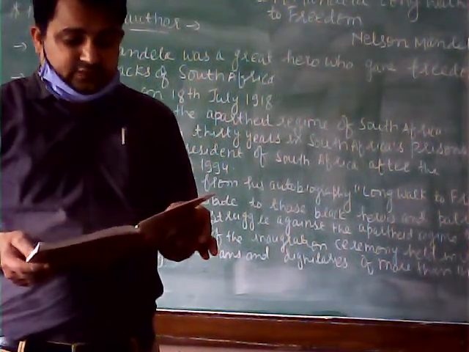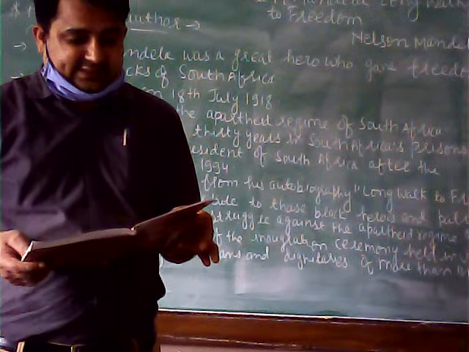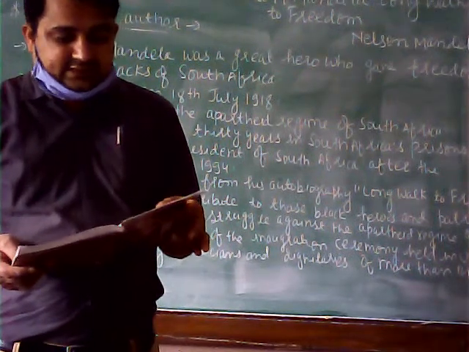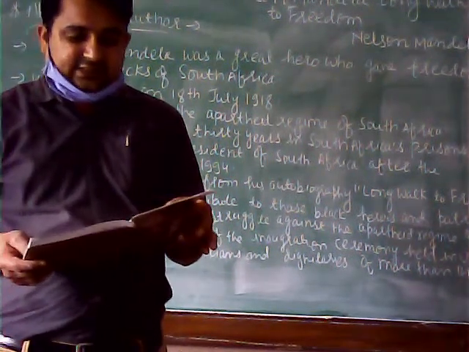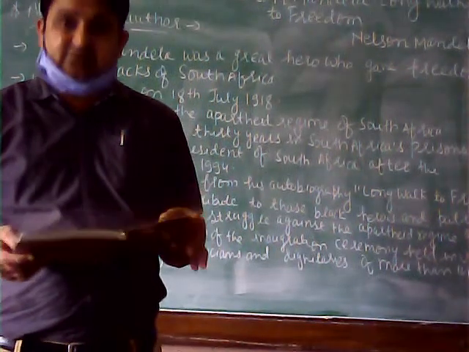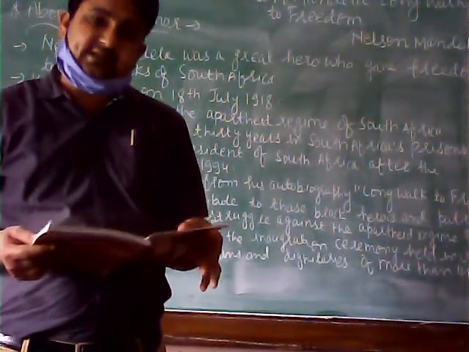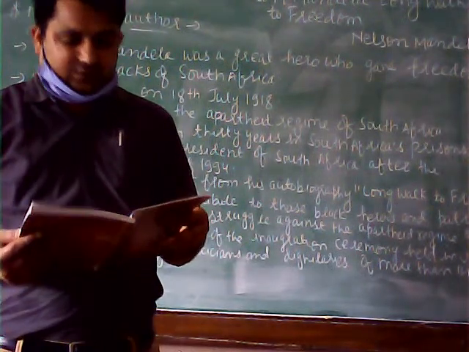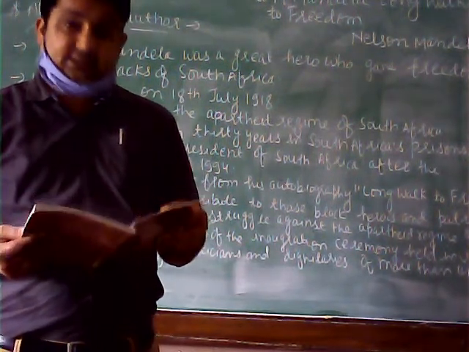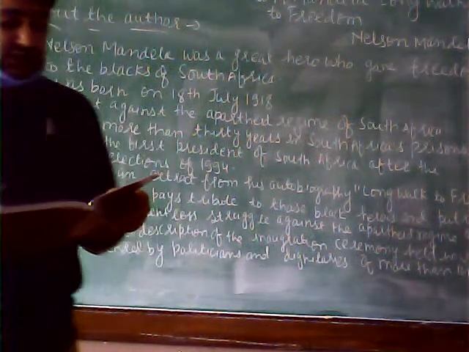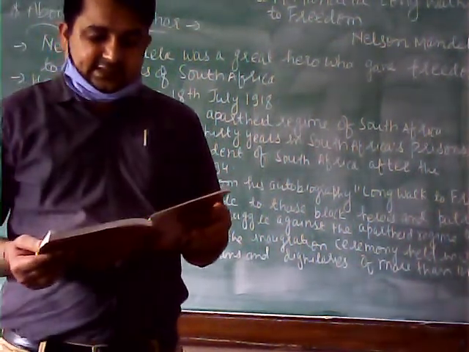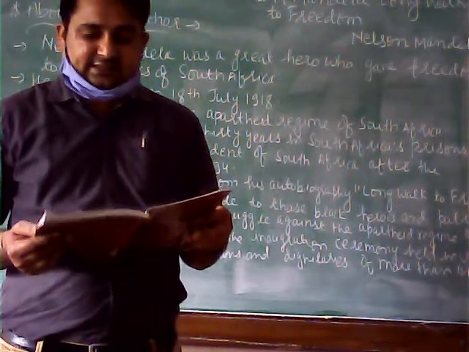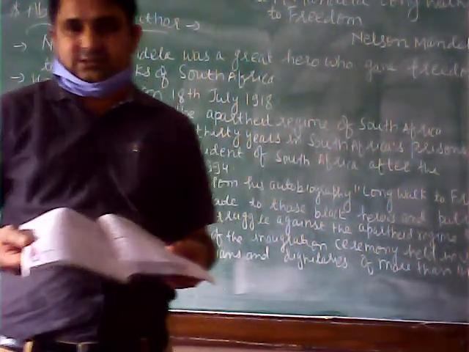Can you say which of three countries named below had such a political system until very recently? It is given on the first page of the lesson. First is the United States of America, second South Africa, and third Australia. South Africa we have already discussed.